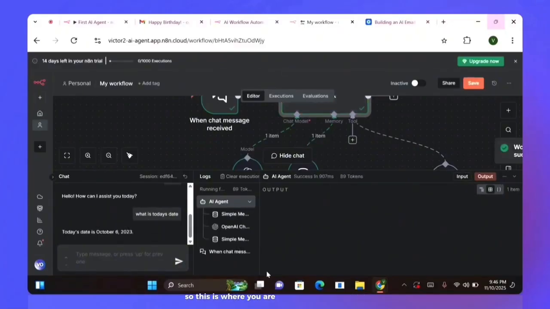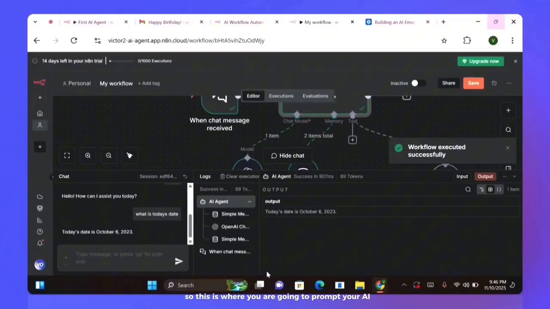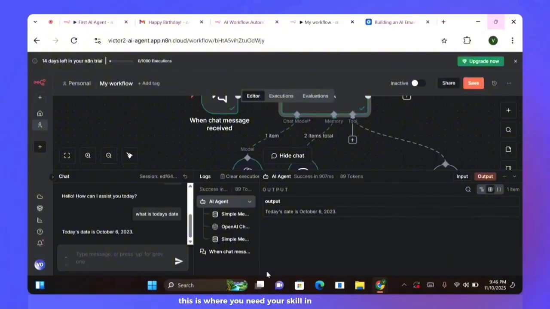This is where you are going to prompt your AI agents. This is where you need your skill in prompt engineering, whereby you're going to tell the AI agent exactly what you need it to be doing. Okay, for example, before we go ahead, let's go back to the chat. I needed to show you something, for example, the time and date.